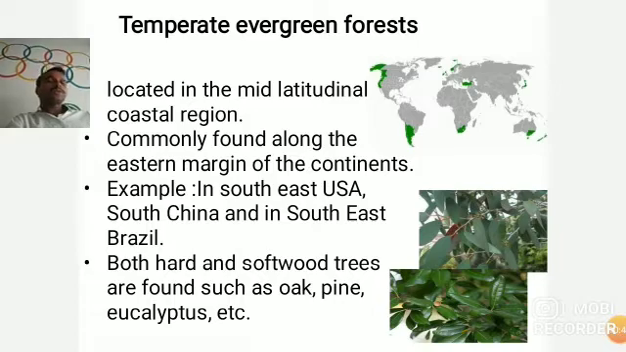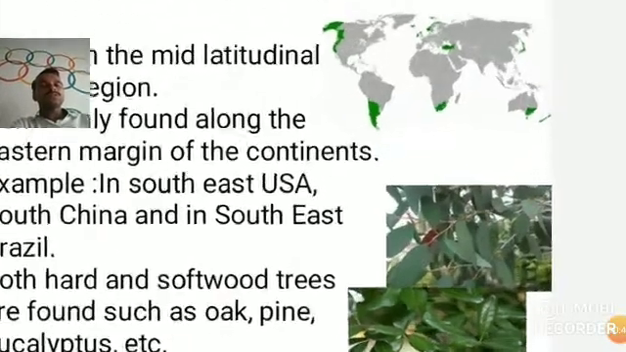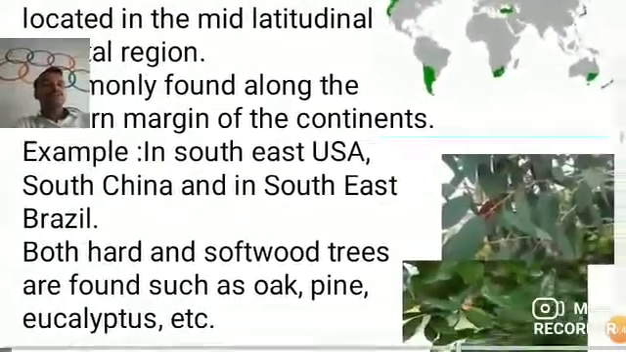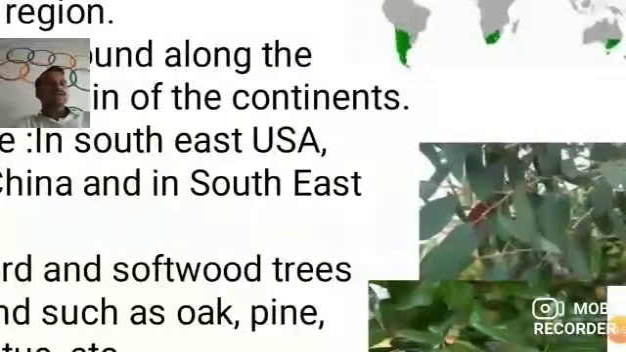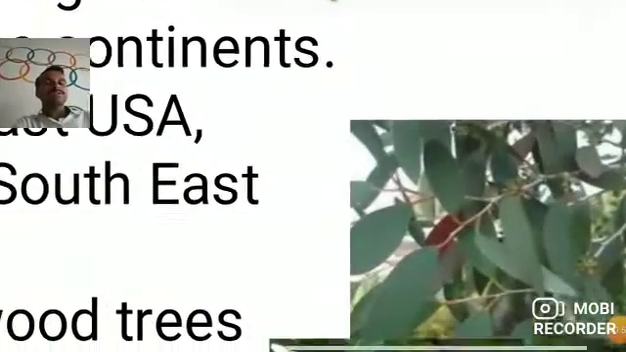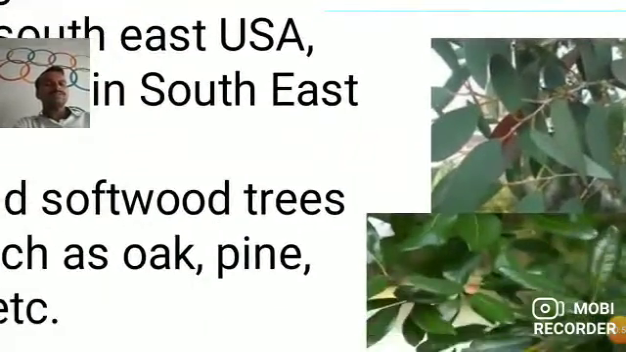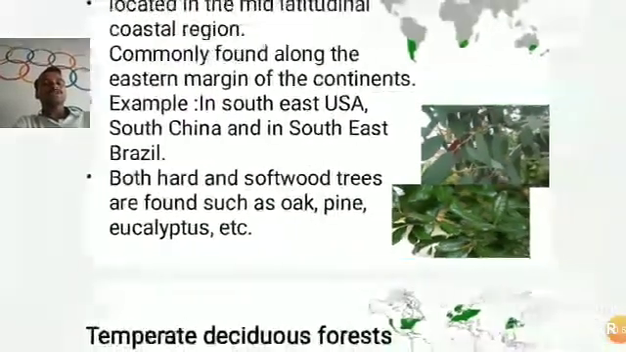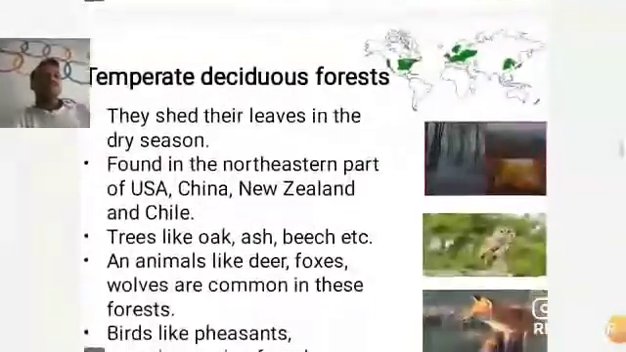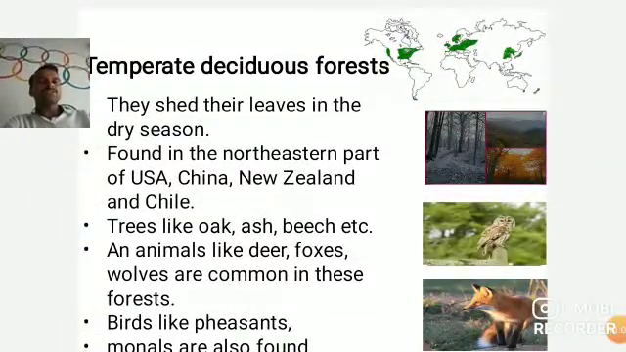such as oak tree, pine tree, or eucalyptus. So students, see the leaf which is shown in the upper part. These are eucalyptus tree leaves. Second, the oak tree leaves. Okay. So next, a temperate deciduous forest.